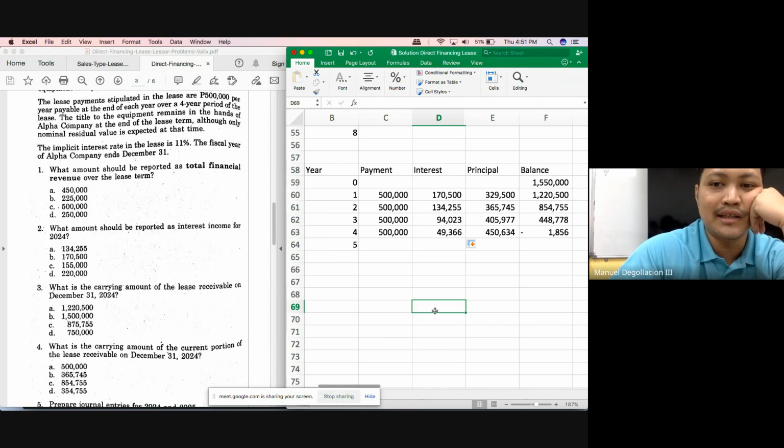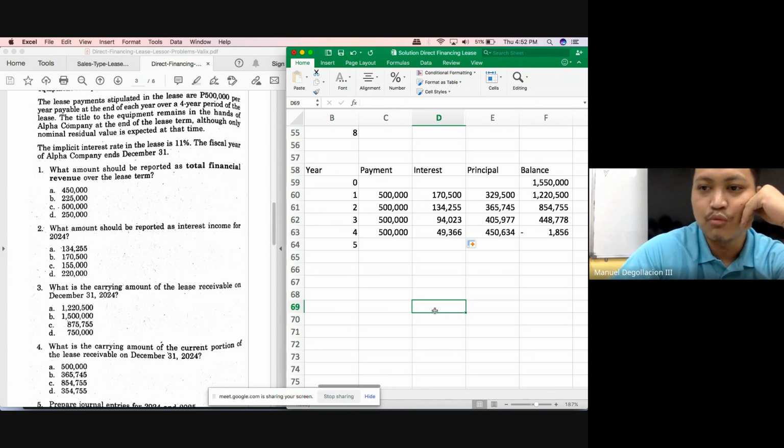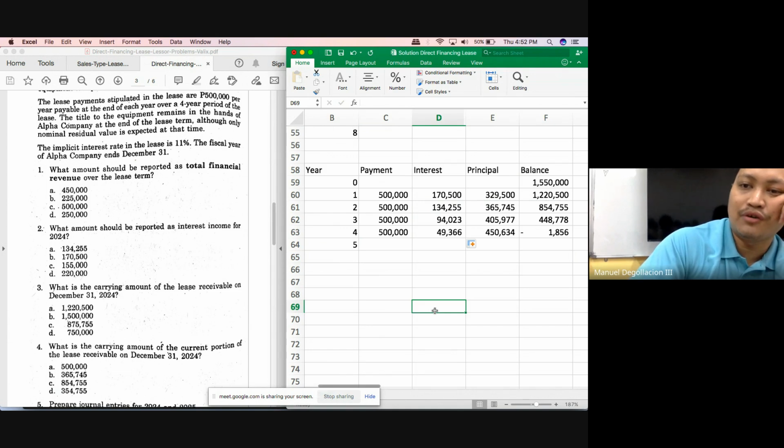And this amount is basically the amount that we would receive or realize in 12 months from the end of the first year. So the answer for number 4 would already be 365,745. If we deduct that from the previous balance of 1,220,500, we would get 854,755. If you're asked for the net lease receivable on December 31, 2025, our answer would be 854,755.